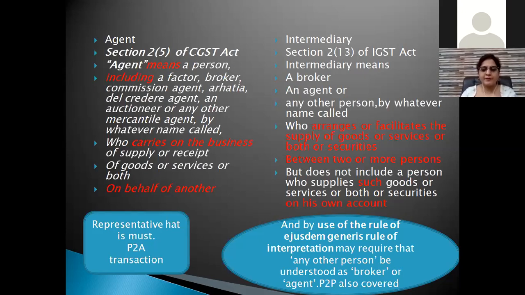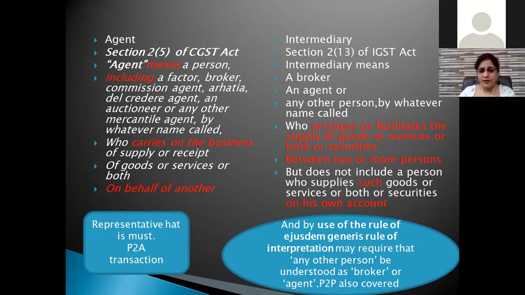First of all, the intermediary concept is taken from the definition in the IGST Act. There, intermediary means a broker, an agent, or any other person. The definition of intermediary is a big part of litigation nowadays, because the AARs they are giving are all revenue-biased and they are against this. They are considering every person as an intermediary.